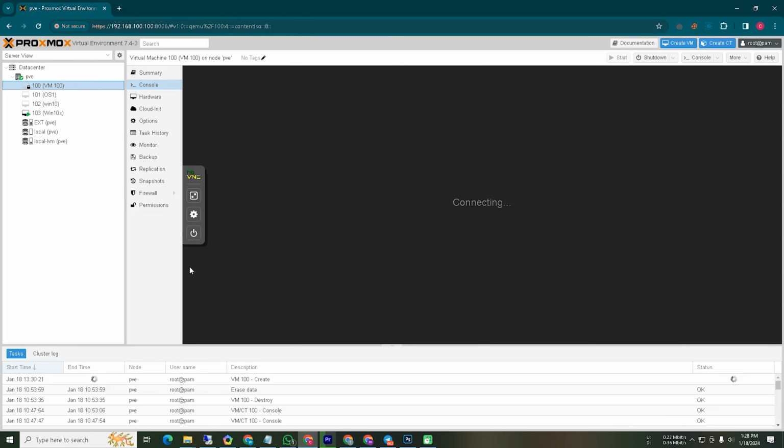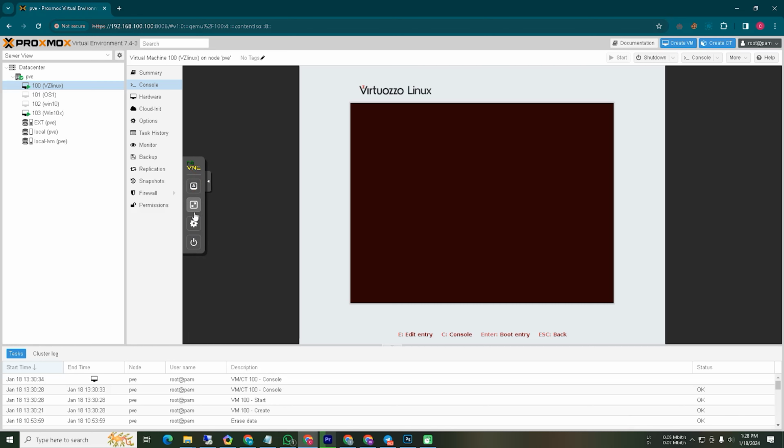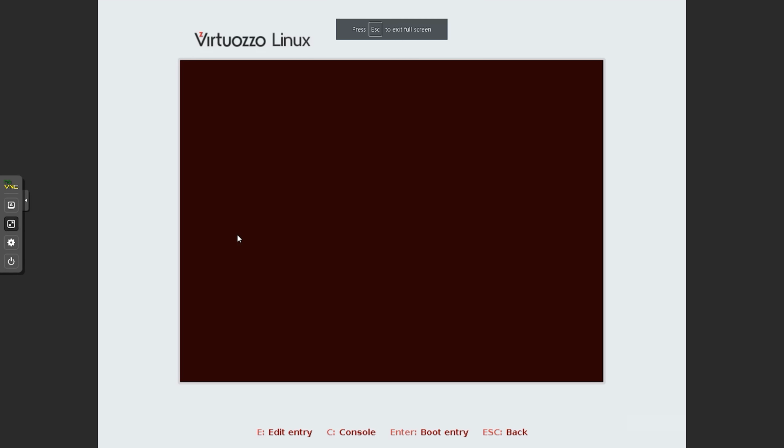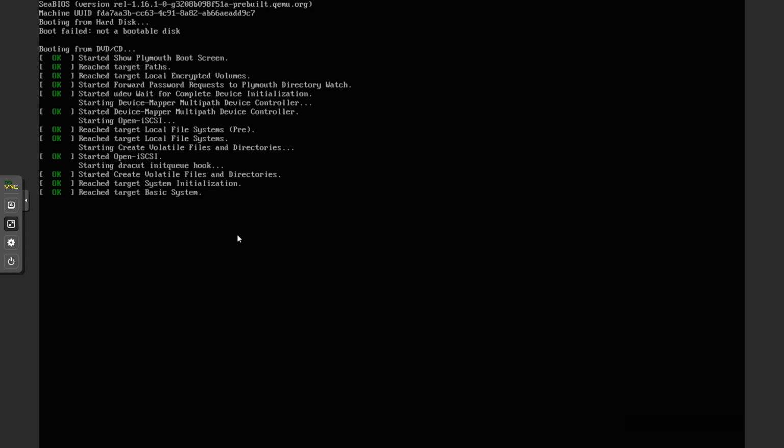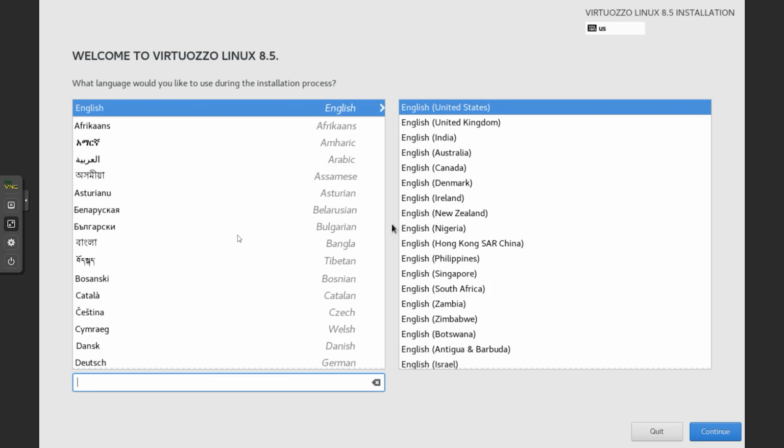Let's go. You can see now that we've booted and we've got a welcome screen where we need to define what we're going to do. So let's go through the process of setting it up. In this case, first you have to select the language as shown by me, and then you have to locate your hard disk here.